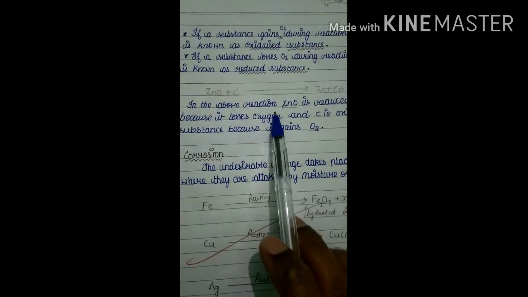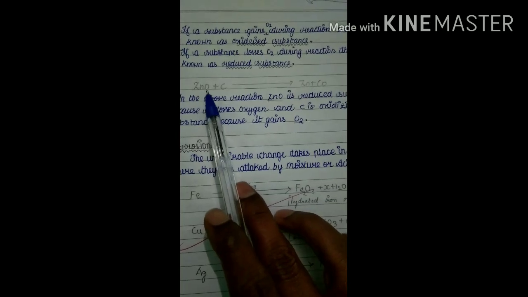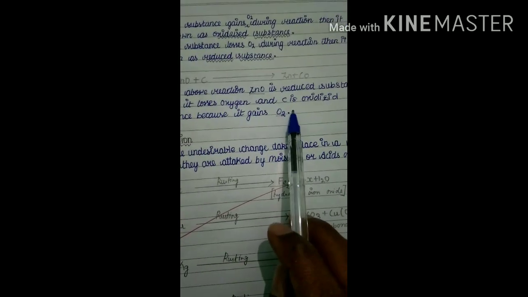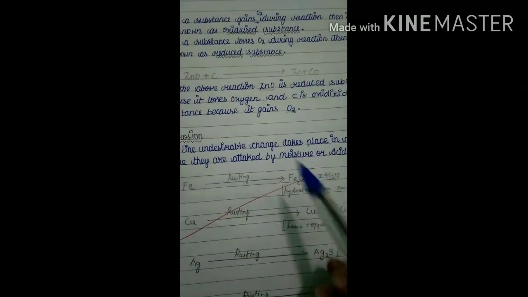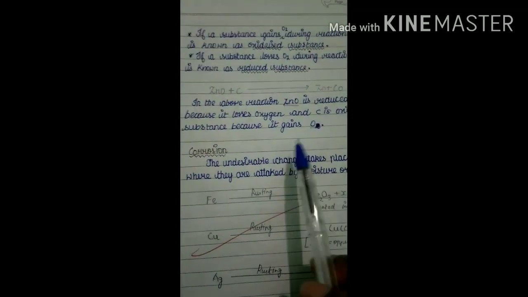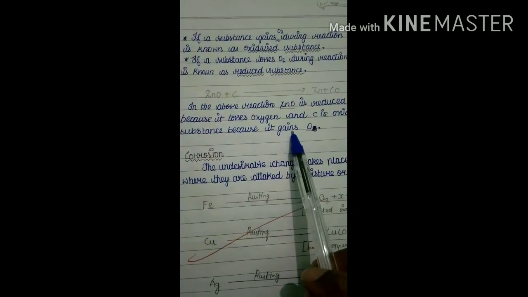In the above reaction, ZnO is the reduced substance because ZnO loses an oxygen atom, and carbon is the oxidized substance because carbon gains an oxygen atom, not O2, here oxygen atom. So that is called oxidized and reduced substances.